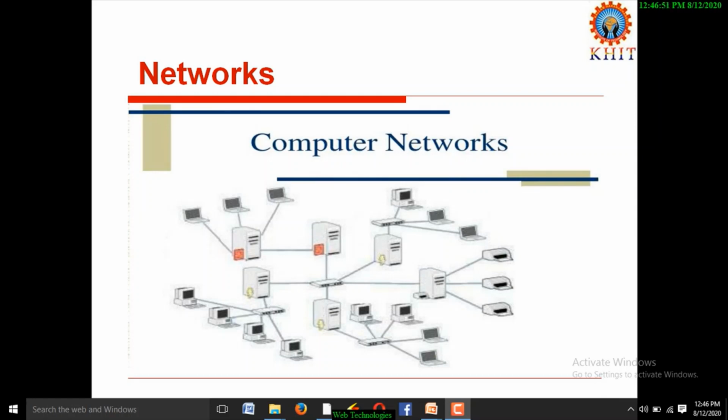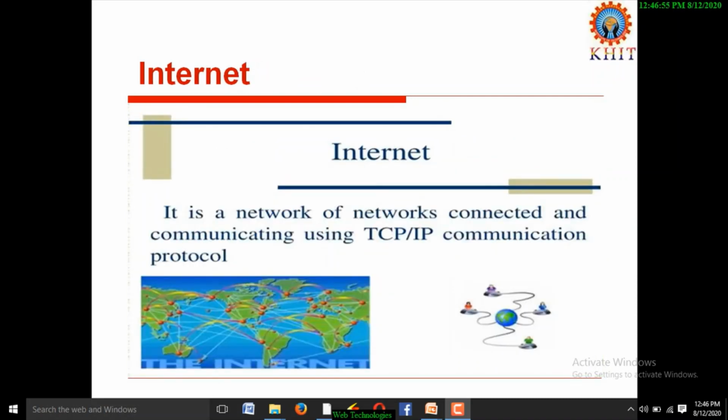And coming to the next buzzword, internet. A network of networks is called an internet. If you observe the image, it shows a globe. This globe is nothing but a world.